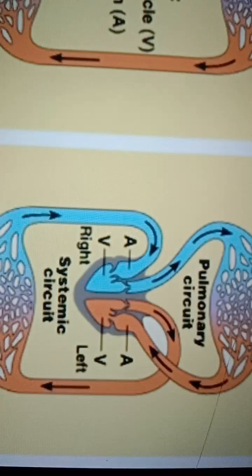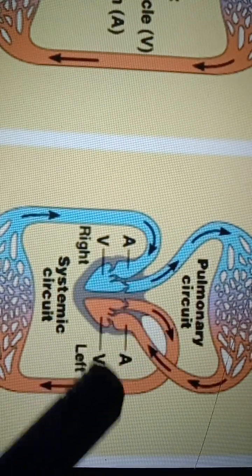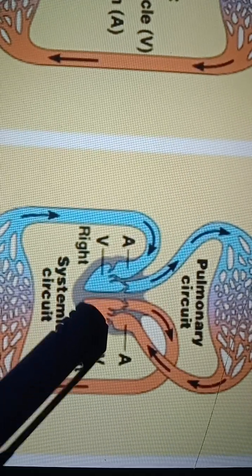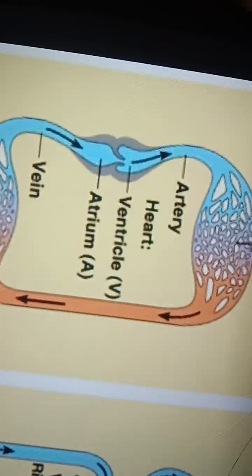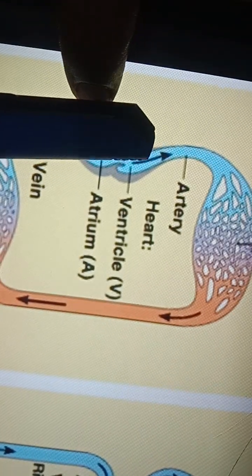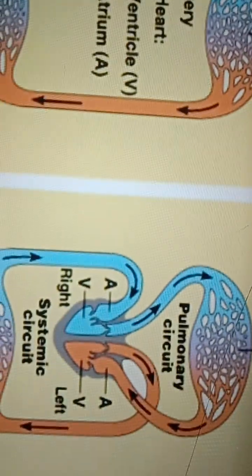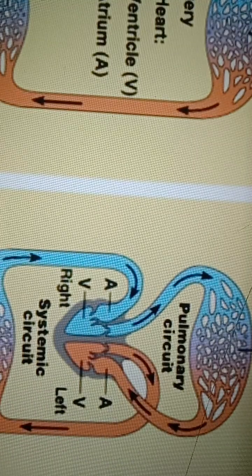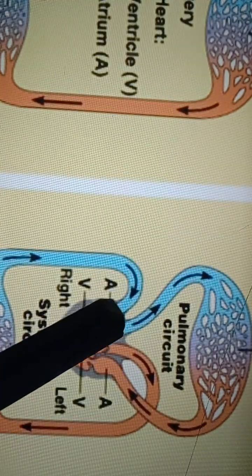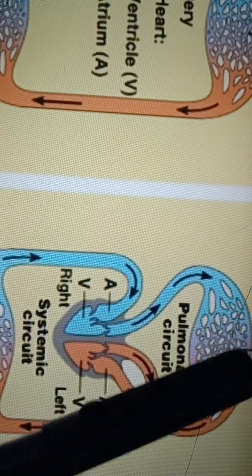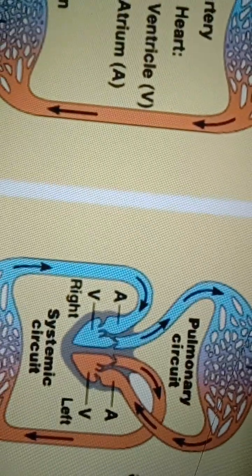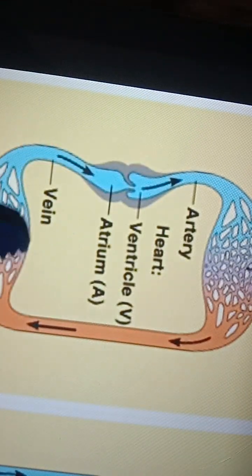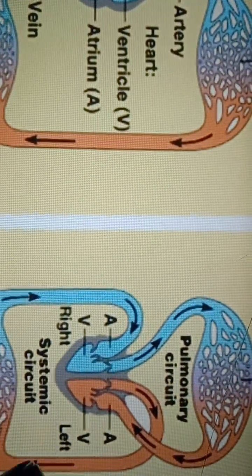So if you observe here, blood is circulating through the heart two times. It is traveling through our heart two times. If you observe this picture, it is circulating only one time. It is crossing the heart one time only. In human beings, it is crossing two times. Oxygenated blood comes to the heart, then goes to all parts of the body. Deoxygenated blood is collected and sent to the heart. Then again it is pumping blood to the lungs. So it is crossing two times. Here it is crossing one time, so it is called single circulation. Here we call it double circulation.